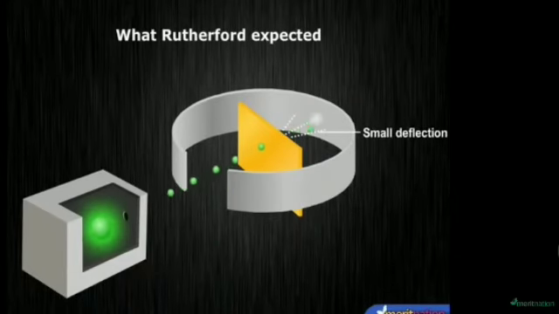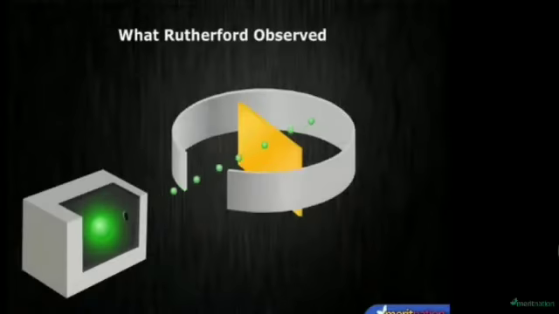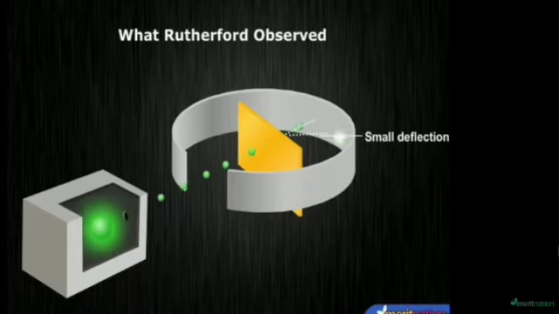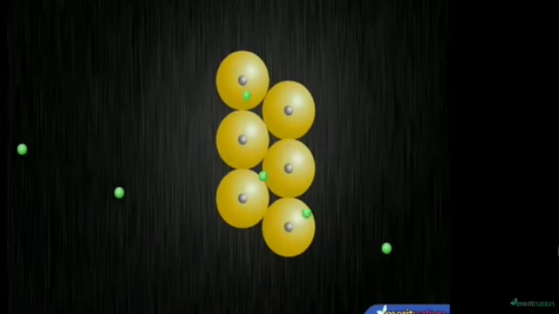Then he observed small deflections, and most of the alpha particles passed straight through the gold foil without any deflection from the original path. Then a few alpha particles were deflected at small angles and a few at large angles, and very few alpha particles completely rebounded on hitting the gold foil. So there were three types of observation: largely deflected alpha particles, slightly deflected, and some of them passed straight.